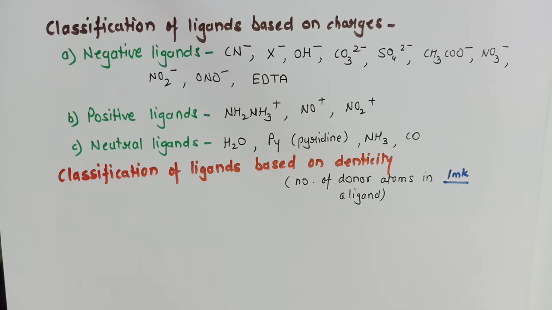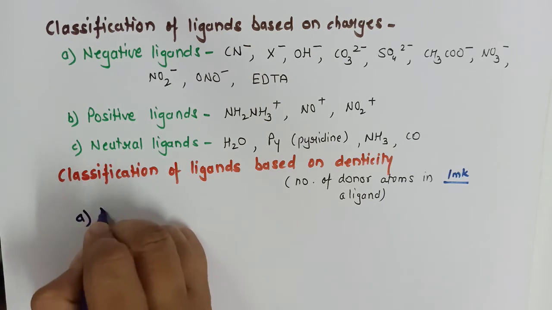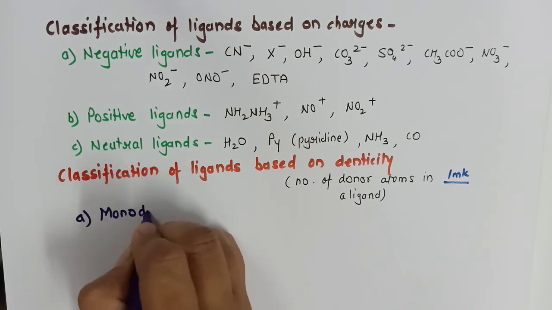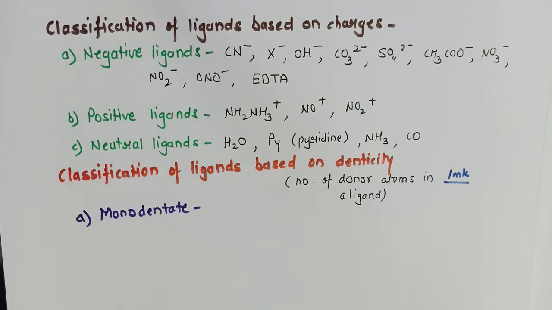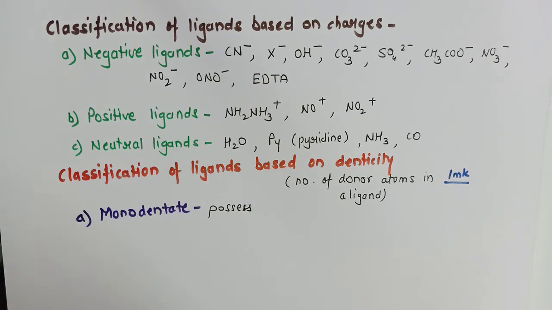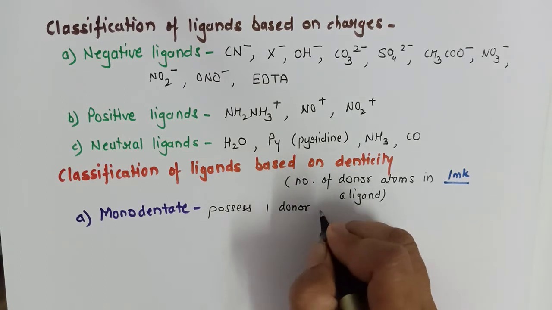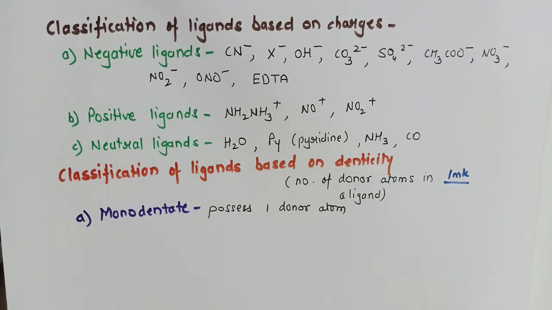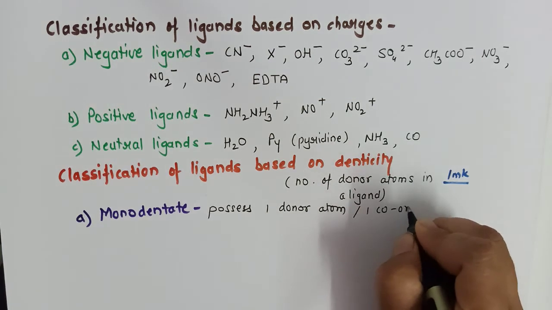Based on that, the very first type of ligand is the monodentate ligand. Monodentate ligand means they possess one donor atom, or I will say they have one binding site, or they form one coordinate bond.